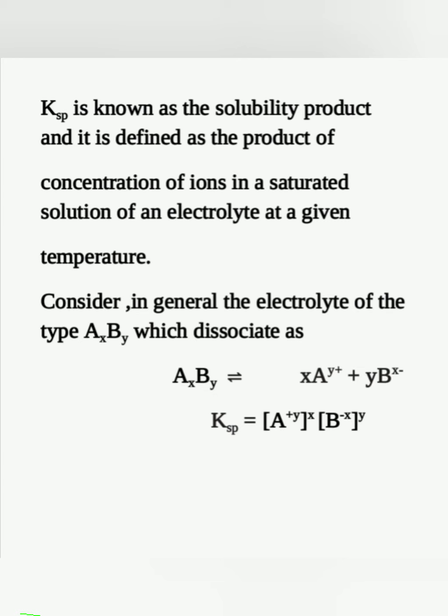Now we are considering a general electrolyte AxBy. AxBy reversibly gives xA^y+ plus yB^x-. That means the coefficients are interchanged, so KSP for such species can be written as the concentration of A ions to the power x into the concentration of B ions to the power y. We have to use this formula for finding the solubility product in numerical questions, so you have to study this general equation.